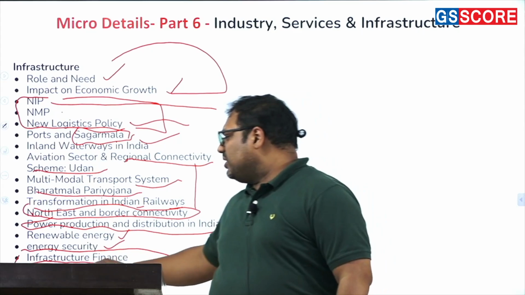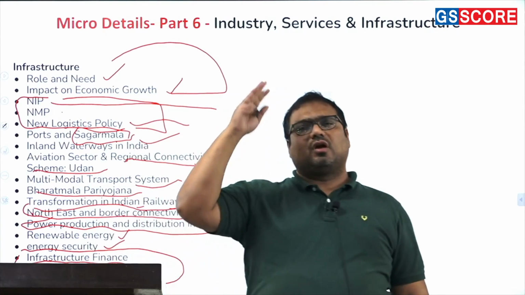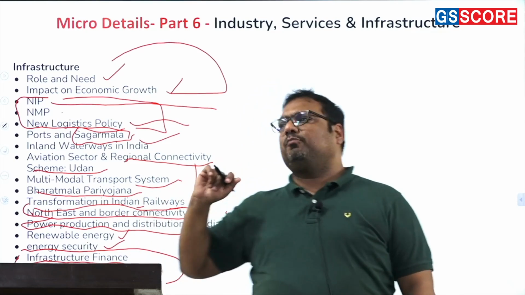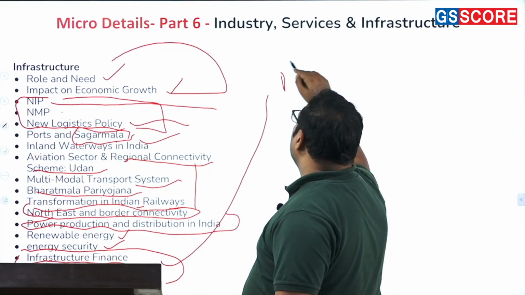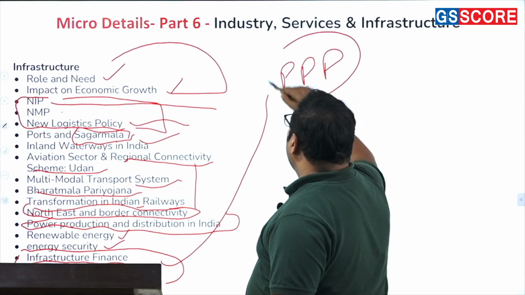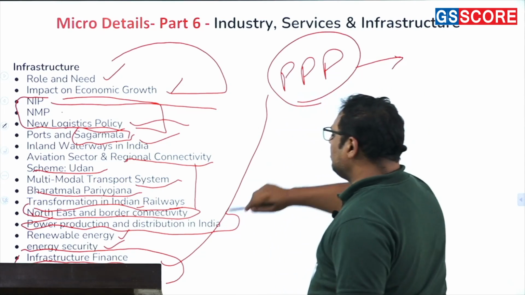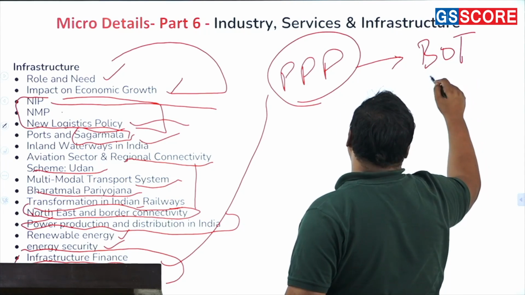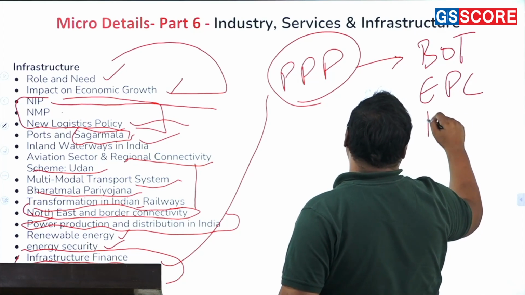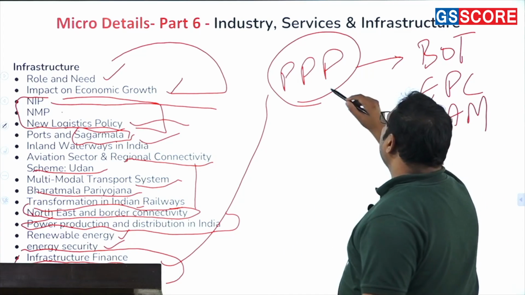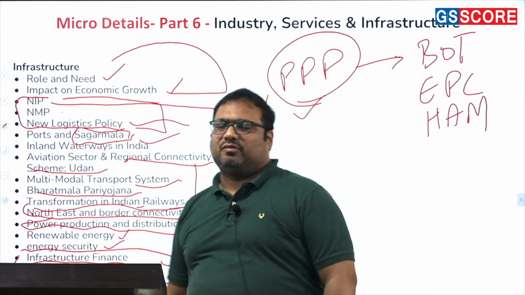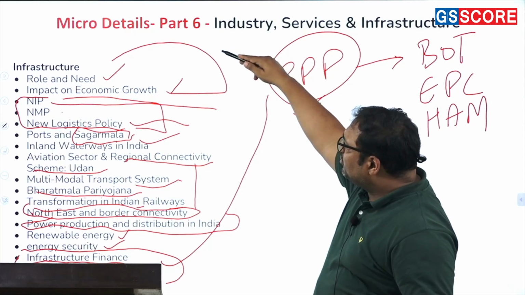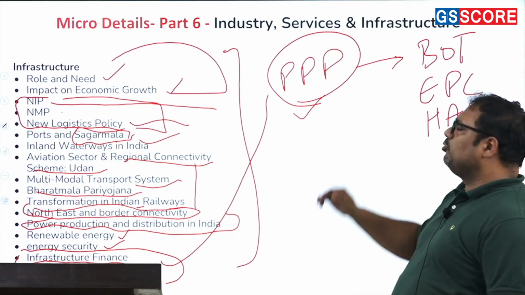In India, we are solving this problem through government financing and also private sector financing. And when we have to involve private sector financing, we call it PPP, Public Private Partnership. And under PPP in India, we have three types of infrastructure finance models: BOT, Build, Operate, Transfer, EPC and HAM. So when you study PPP in detail, you will come across these as well. So this is all that you have to study in infrastructure. When you look at infrastructure, this is the whole list of issues you need to be prepared with.